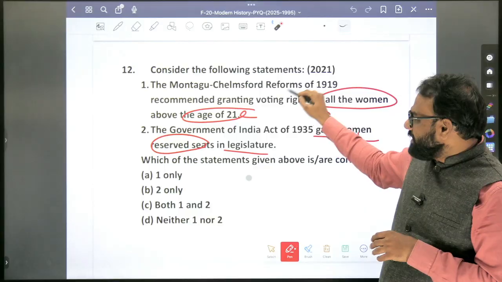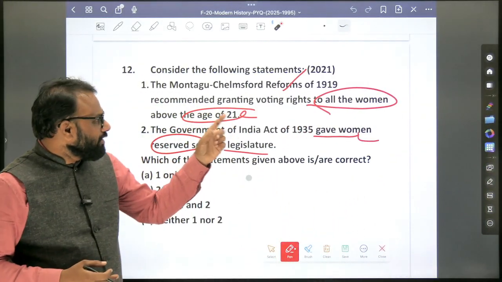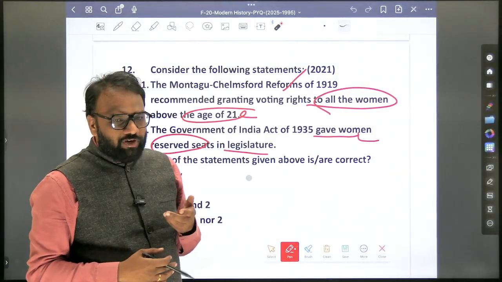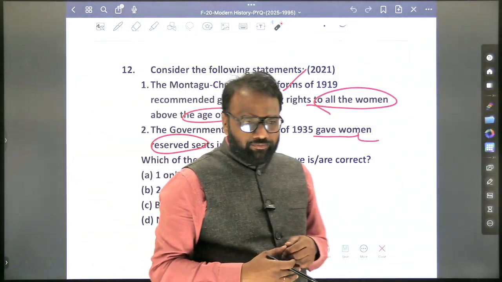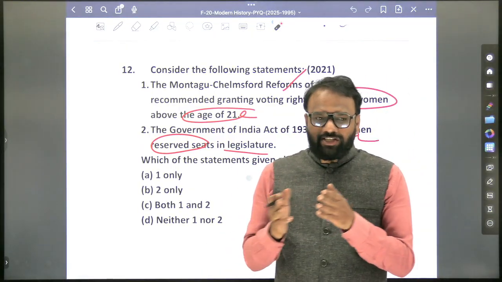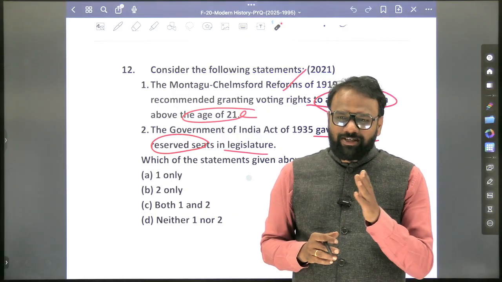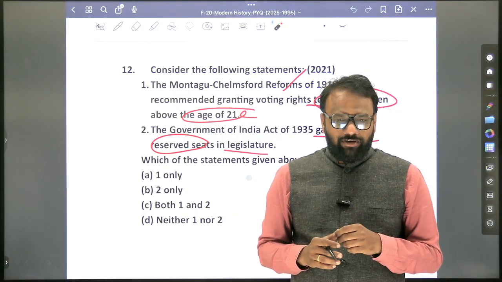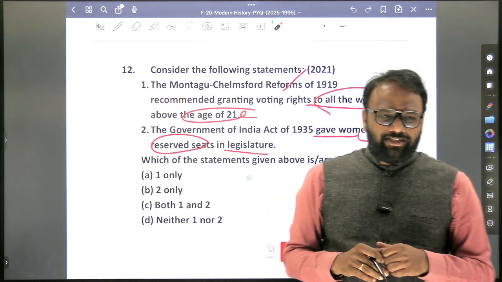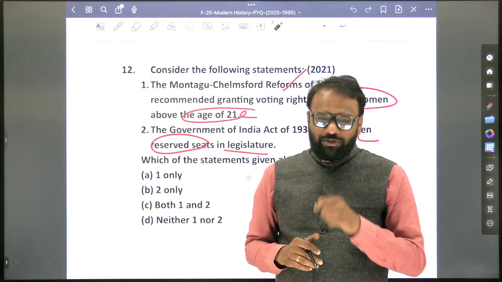The first statement, can we easily eliminate it? Yes. So Montagu-Chelmsford reforms of 1919. Can you quickly recall the provisions of the Montagu-Chelmsford reforms of 1919? Bicameralism was established at the provinces or at the center? Center, not provinces. At the center, bicameralism was established. Okay, 2 houses. Next. Direct election kind of term was used.